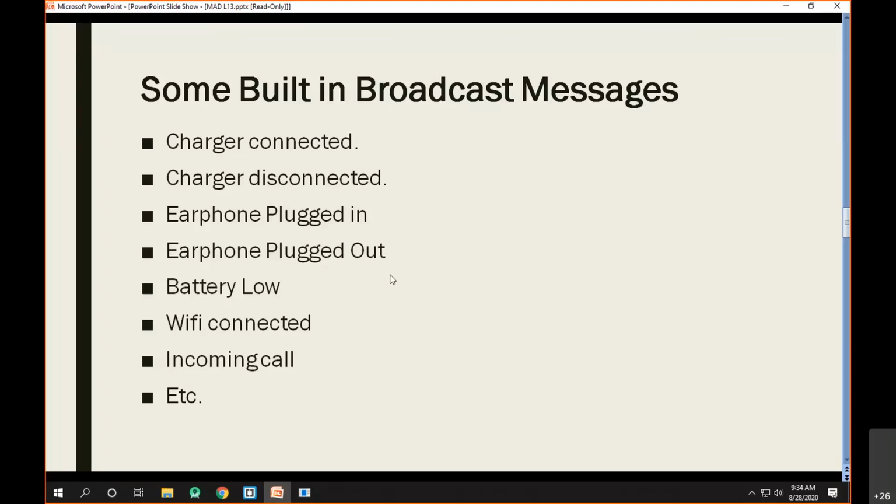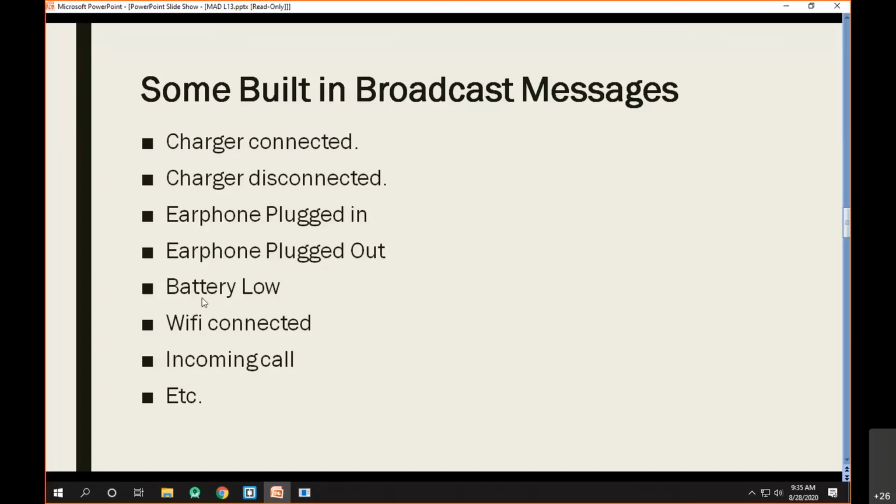Similarly, if you are listening to a song in some MP3 player, and suddenly you plug out the earphone, the Android OS will generate the broadcast message for that, and then the corresponding MP3 player will receive that message and pause the song.